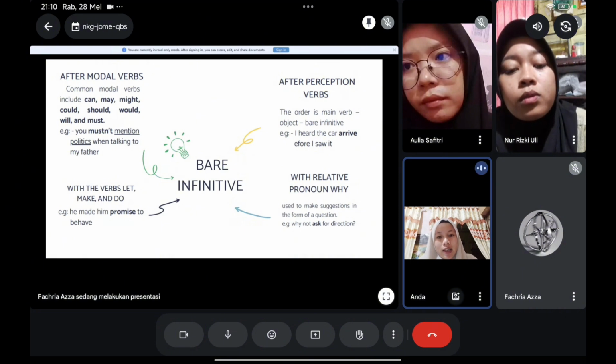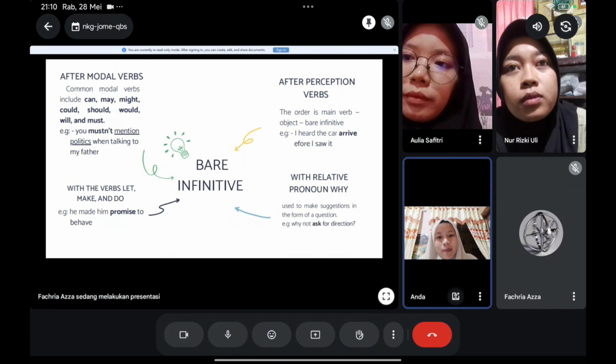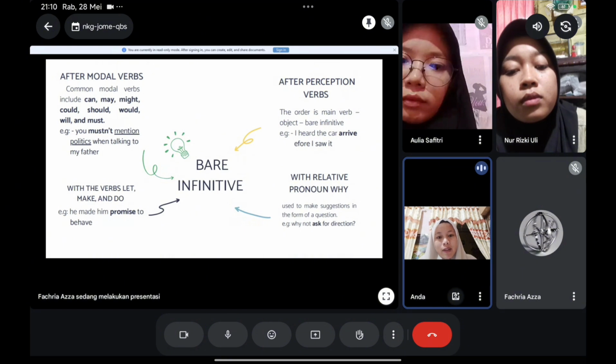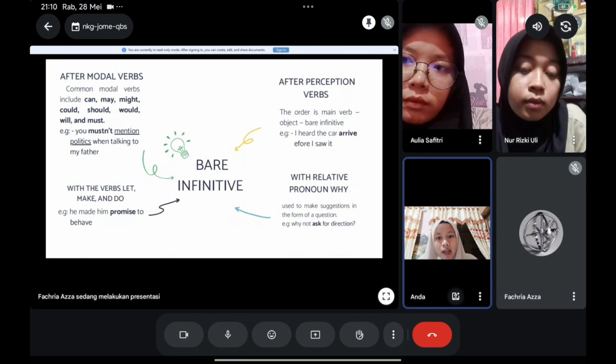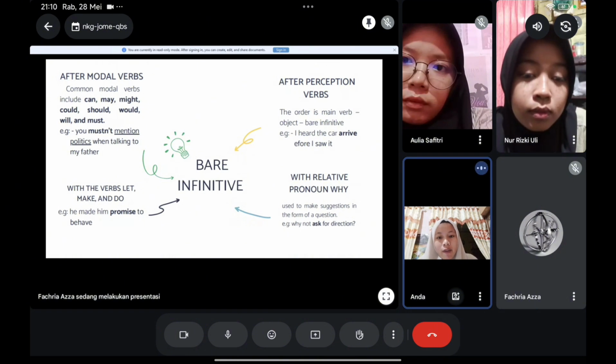The order in this function is main verb, object, and then bare infinitive. Like the example here, I heard the car arrive before I saw it. So the main verb in this example is heard, and the object is the car. After the car, we must use the bare infinitive. So in this example, the bare infinitive is arrive.